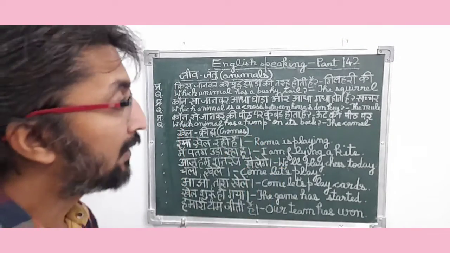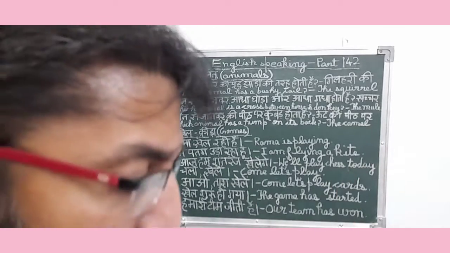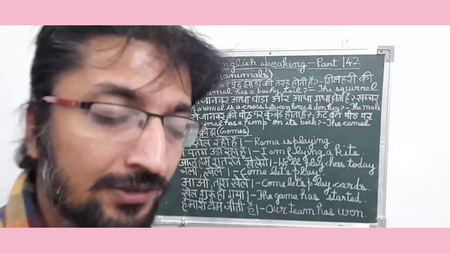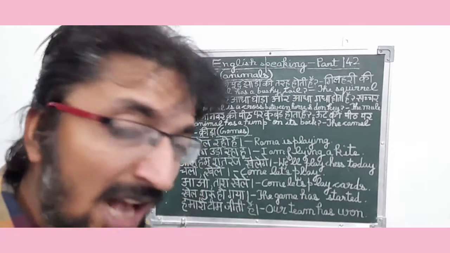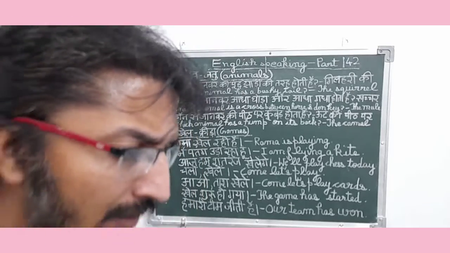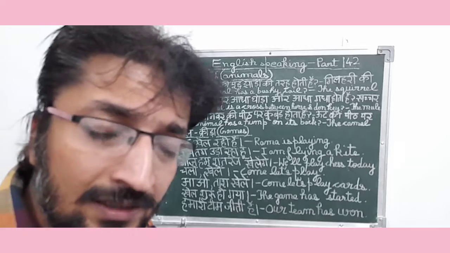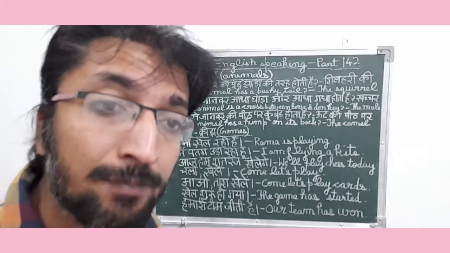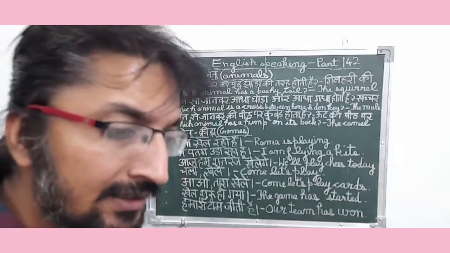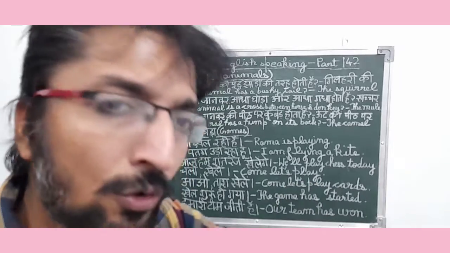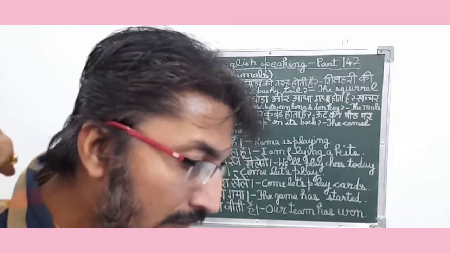कौन से जानवर की पीठ पर कुबड़ होता है? तो इसका उत्तर है ऊंट की पीठ पर. So friends, it is also a present interrogative type sentence. So in English it means, which animal has a hump on its back? The answer is the camel. So friends, in this sentence they are trying to say that the camel is the only animal which has a hump on its back. Means we have seen camels in deserts, in desert areas, where they are used to carry loads or to travel from one place to another. And we have normally seen that the camel has a very long back.